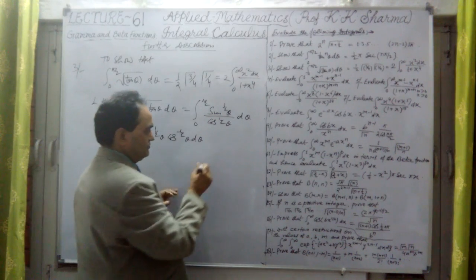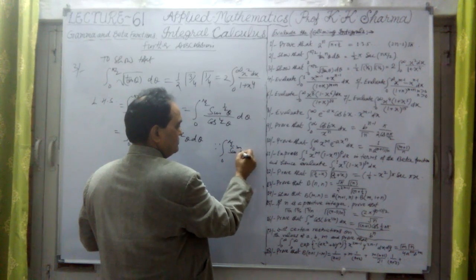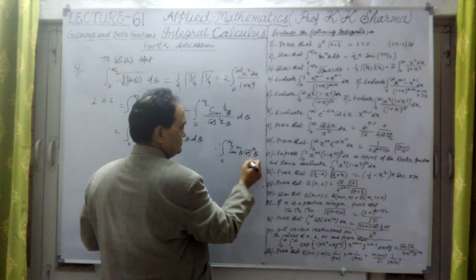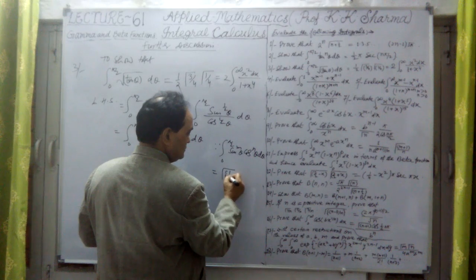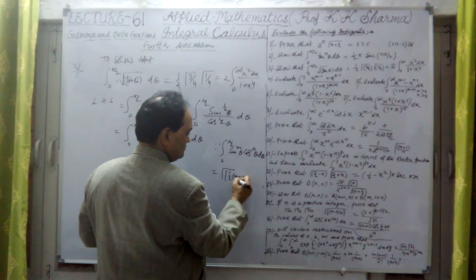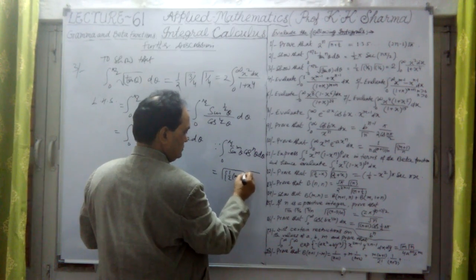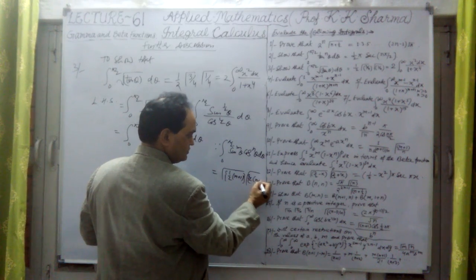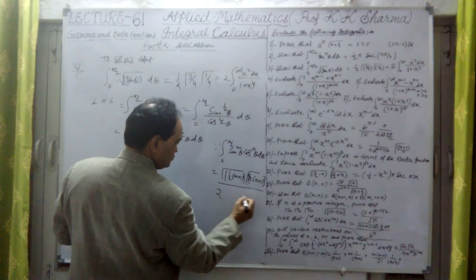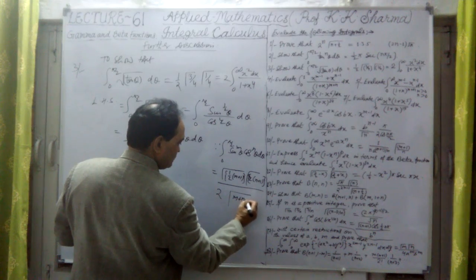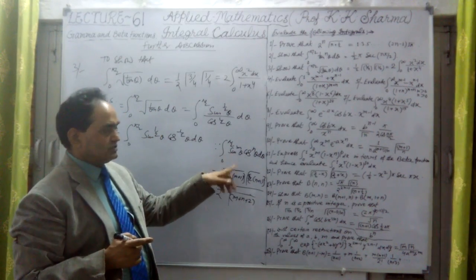So we know this. What is the value of this? Just by the formula, let me write here: the integral from 0 to pi by 2 of sine to the power m theta into cos to the power n theta d theta is equal to gamma of (m plus 1) by 2 into gamma of (n plus 1) by 2, divided by twice gamma of (m plus n plus 2) by 2.